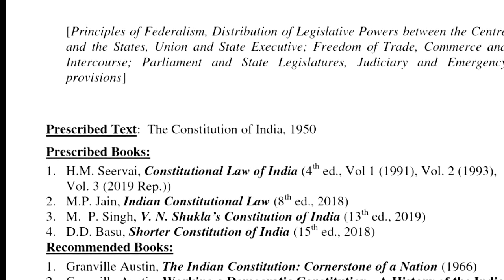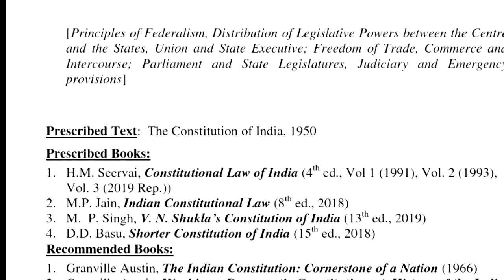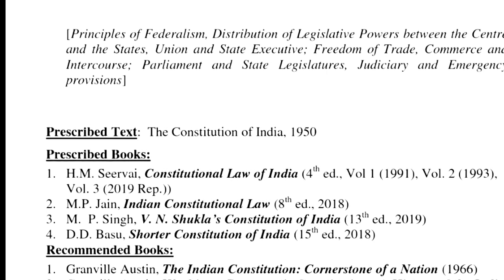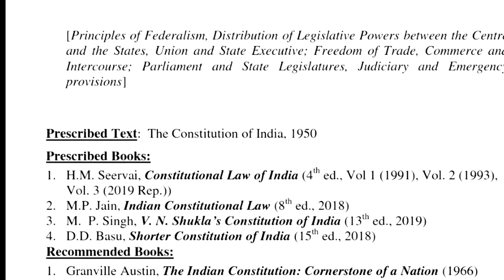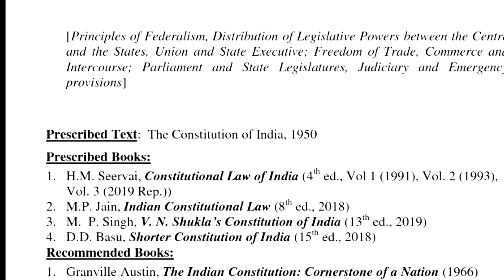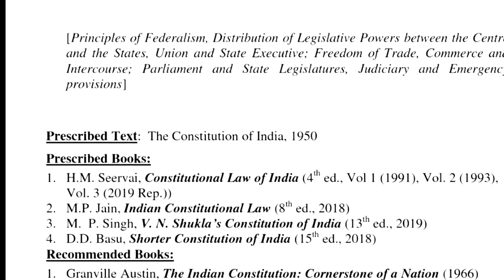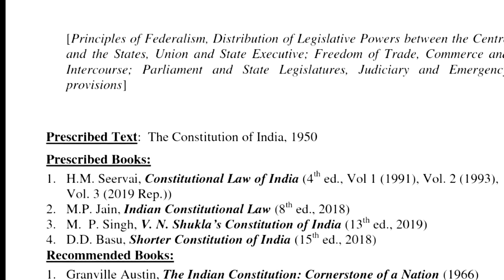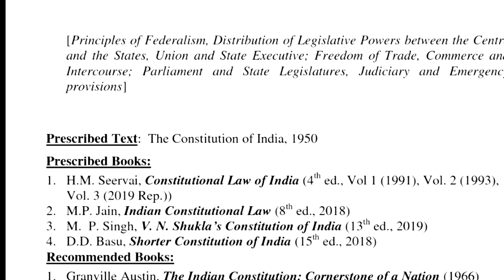Because on this day, KESHWANAND BHARTI judgment was pronounced and the basic structure doctrine was promulgated or was developed. Now, that means that the basic structure doctrine, at least after the KESHWANAND BHARTI judgment, is going to govern how you are going to determine legitimacy of any law.